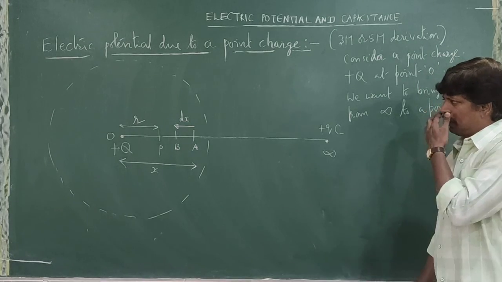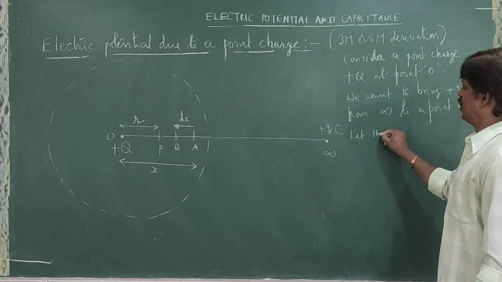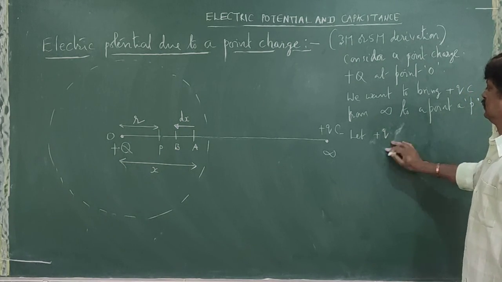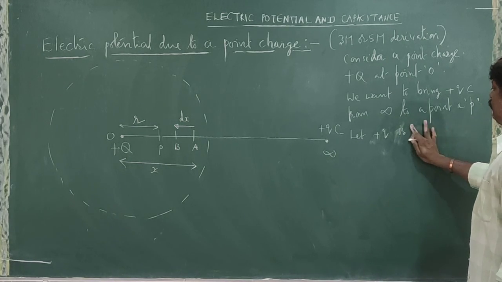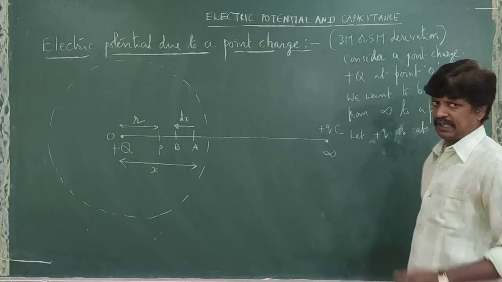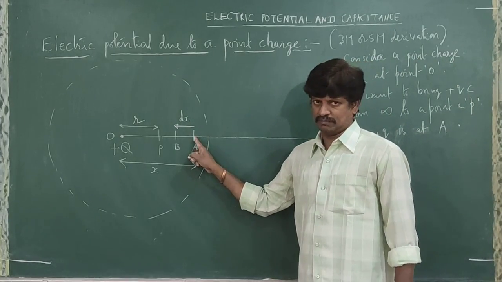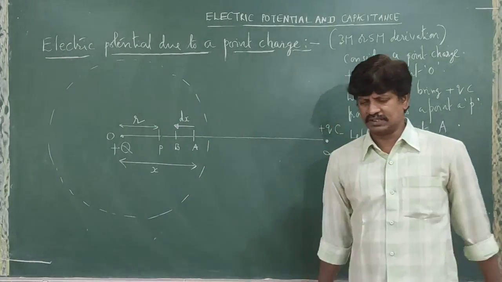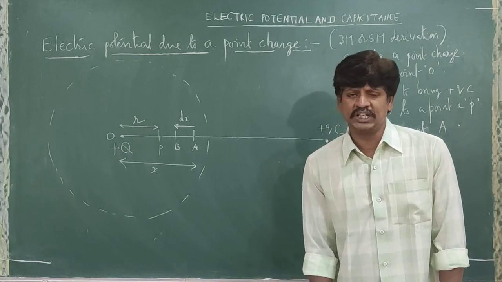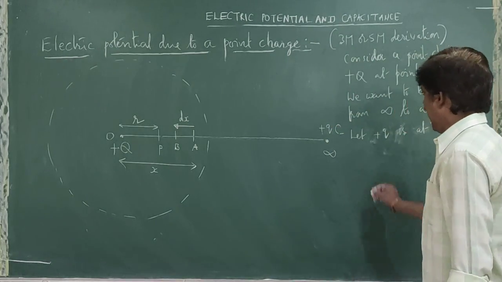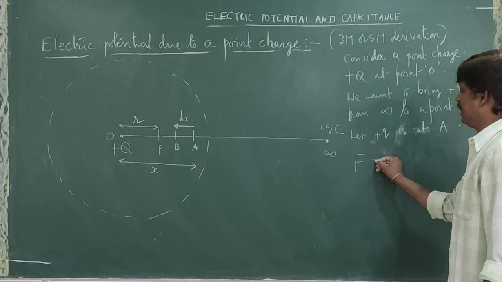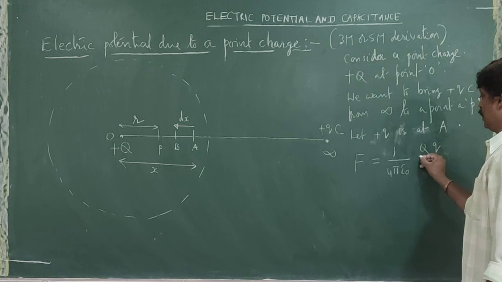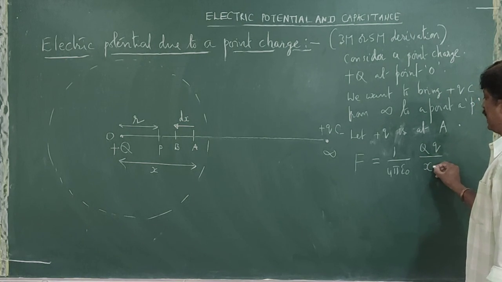Now, let the charge plus Q be at A. Let us imagine this plus Q is at this point A. At point A there is a charge, and here there is another charge, so two charges are there. Is there any force between them, or no force? There is a force between them. And what is the force between them at point A? 1 by 4 pi epsilon naught, capital Q into small q, divided by x square.